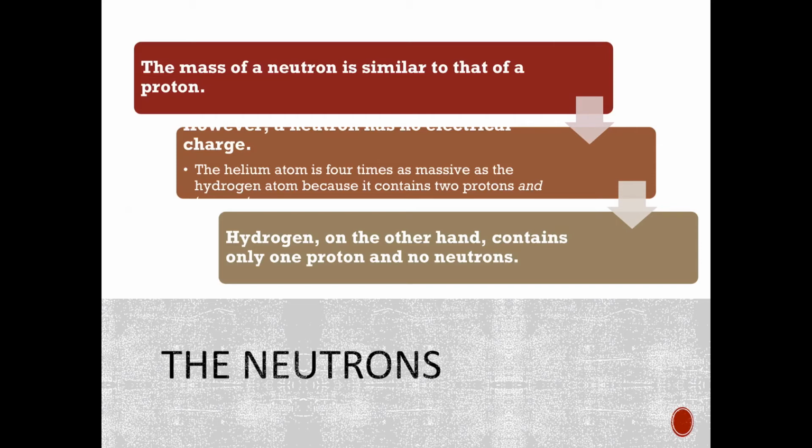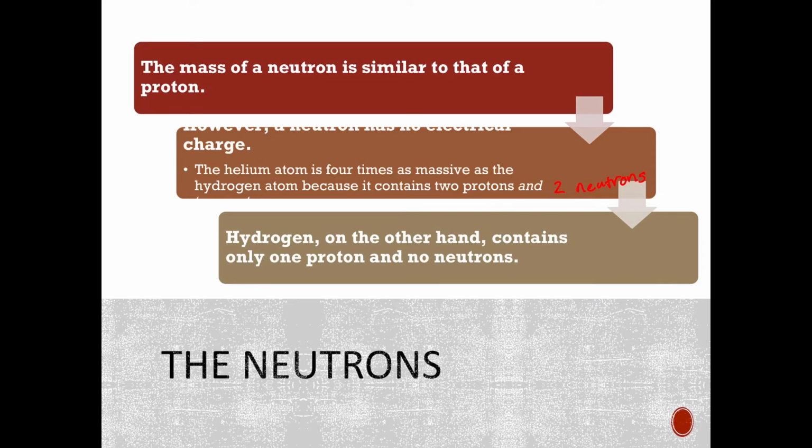The helium atom, for example, is 4 times as massive as the hydrogen atom because it contains 2 protons and 2 neutrons. Sorry, these are showing up differently on my iPad than they were on PowerPoint. Hydrogen, on the other hand, only contains 1 proton and no neutrons.